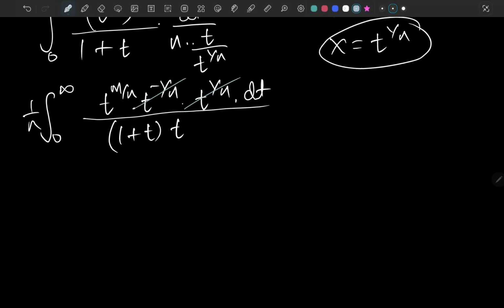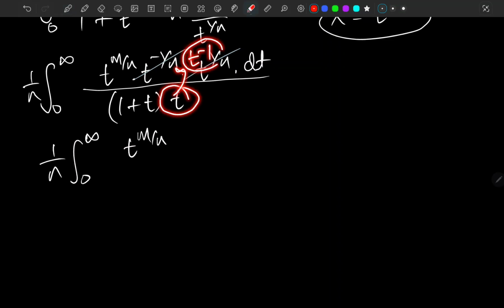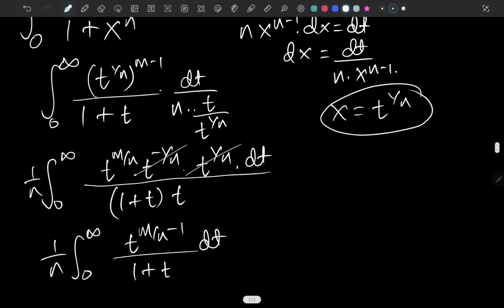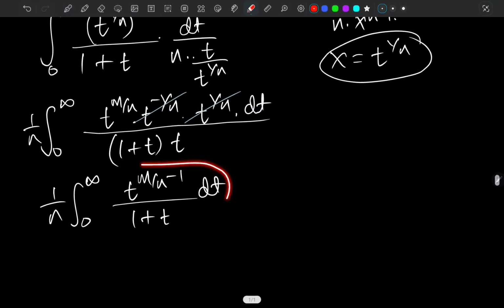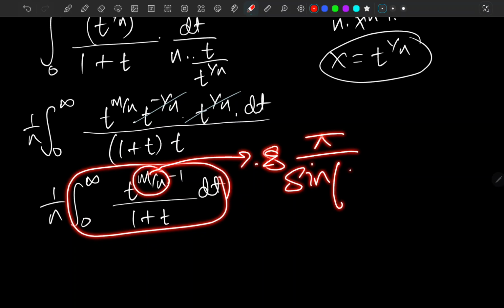We have 1 over n times the integral from 0 to infinity of t to the m over n. Since I can write this as t to the negative 1, when we combine this we have m over n minus 1 as the new exponent of t, and it's 1 over 1 plus t dt. If we talk about this very integral, we have replaced m with m over n, so it is going to be evaluated to pi over sine of m over n pi.